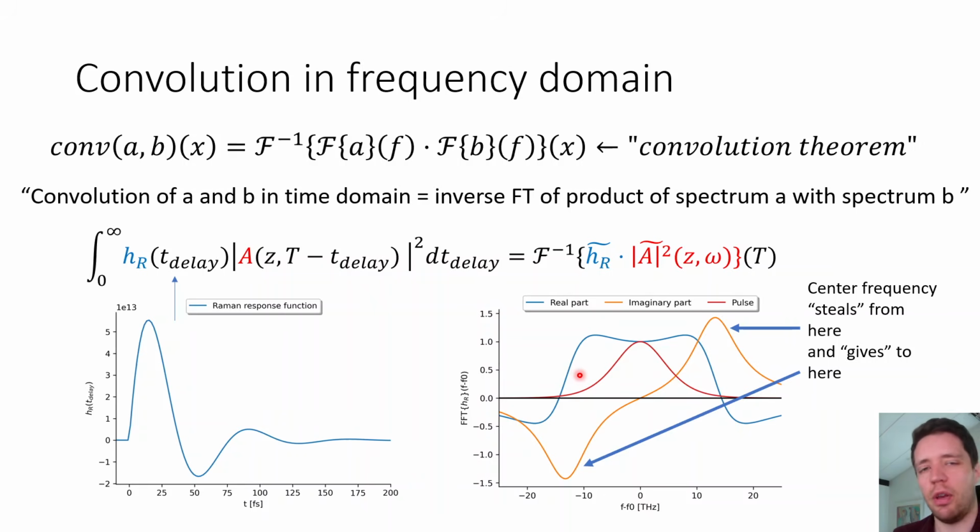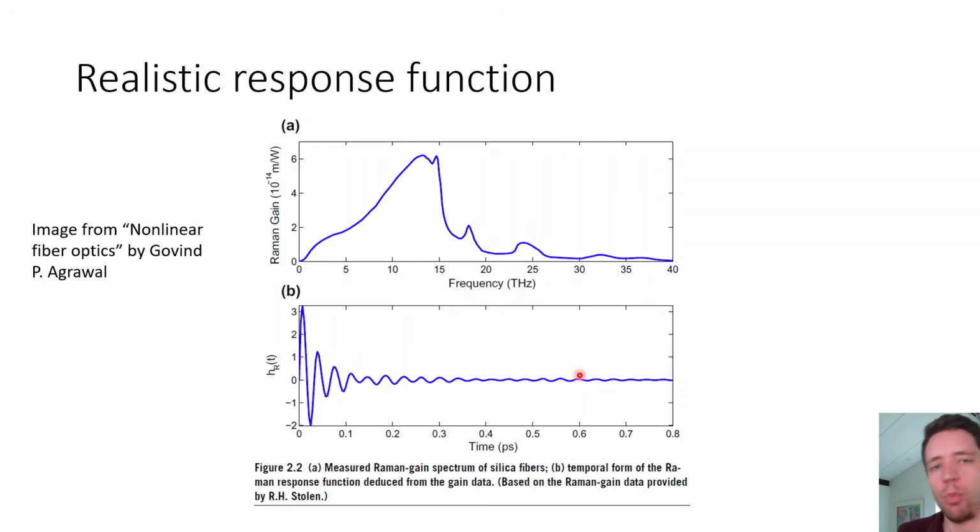And that's part of what's used in so-called Raman amplifiers to transfer power from one pump into a signal that's 13 terahertz below.